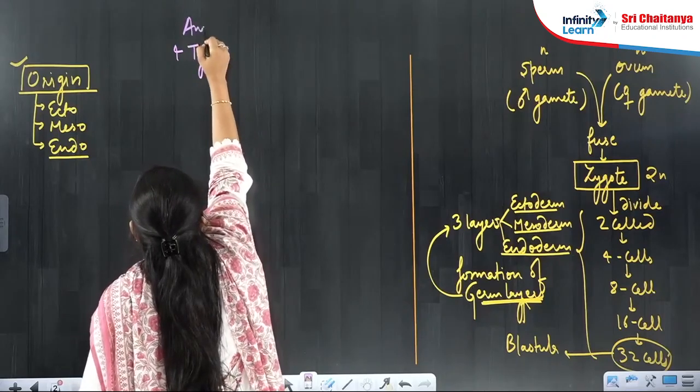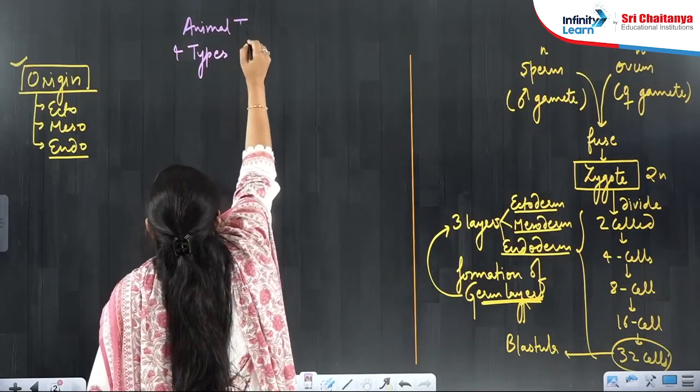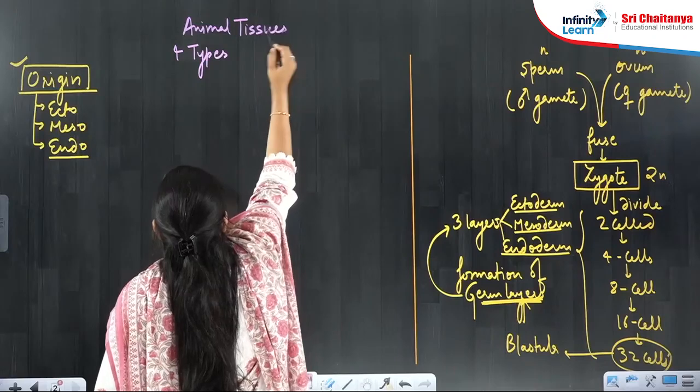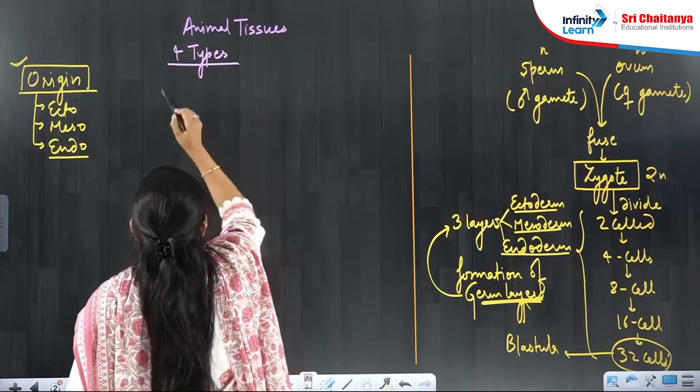Animal tissues are of 4 types, right? What are these 4 types?